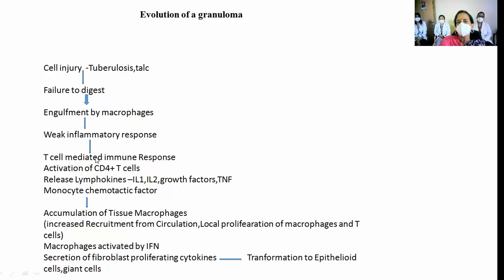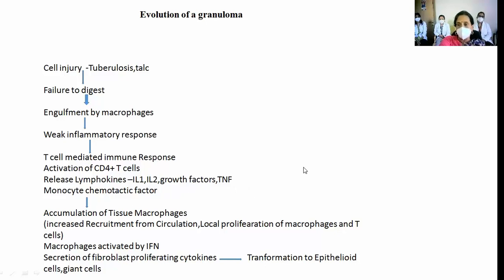Then there is a T cell mediated immune response, which activates CD4 T cells. I'm sure you know the different types of lymphocytes. So what do these CD4 plus T cells do? They release lymphokines. You know about cytokines, which we have taught in inflammation.